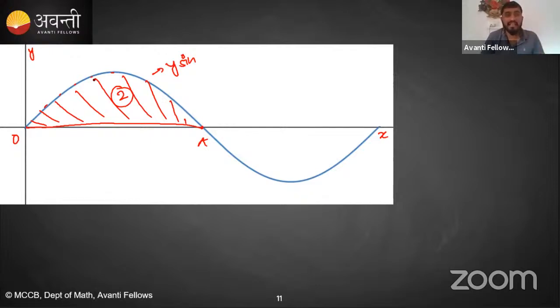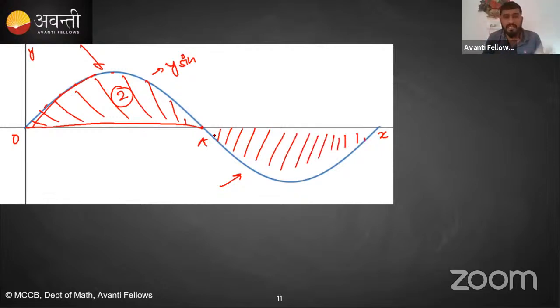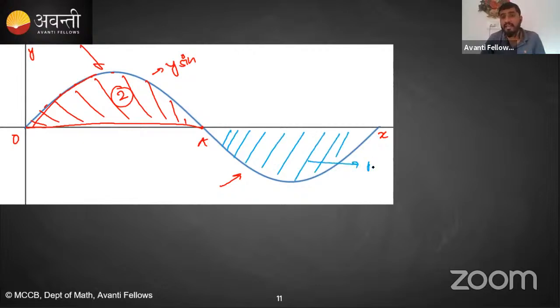The graph of sin x is identical, so this loop and this loop are identical. Can you tell me the value of this shaded area? Let me change the ink. Can you tell me the value of this shaded area? The area value will be 2. If this area is 2, then this area will also be 2. Yes or no?